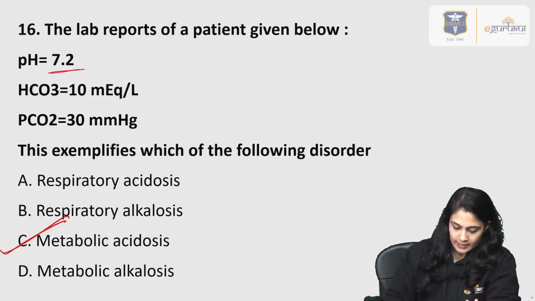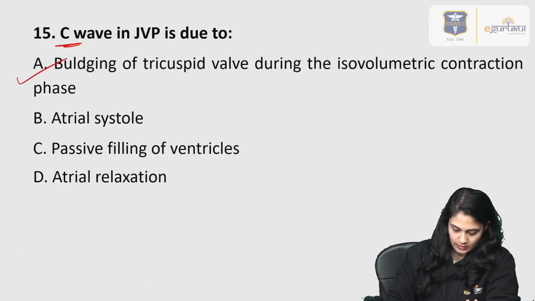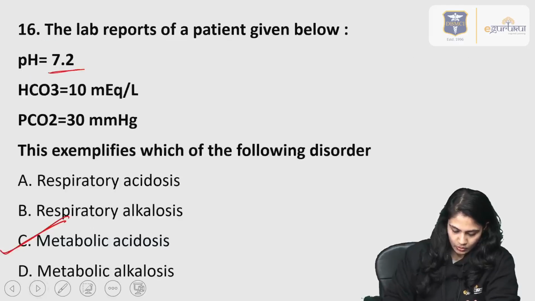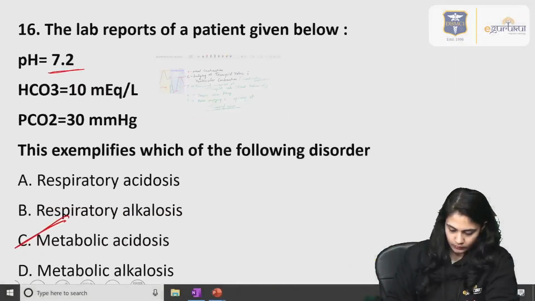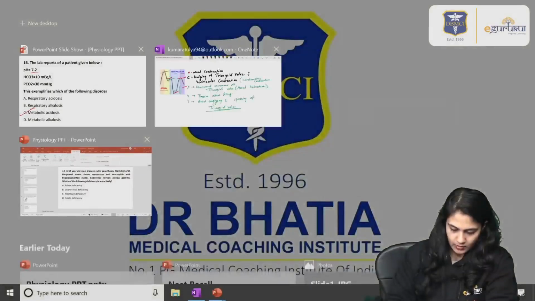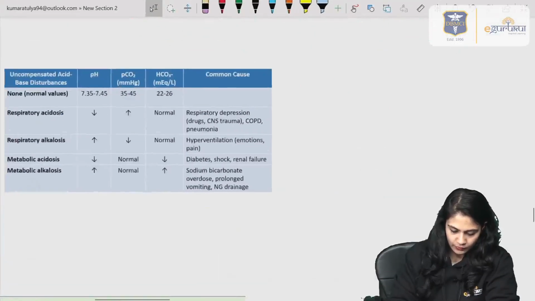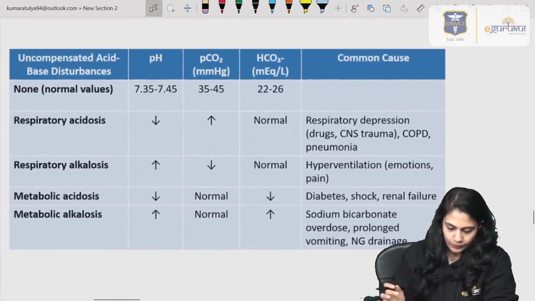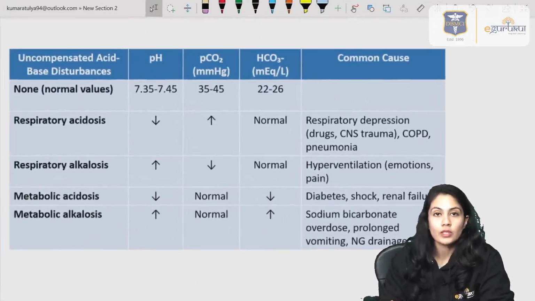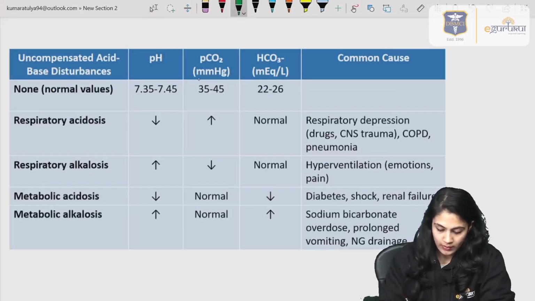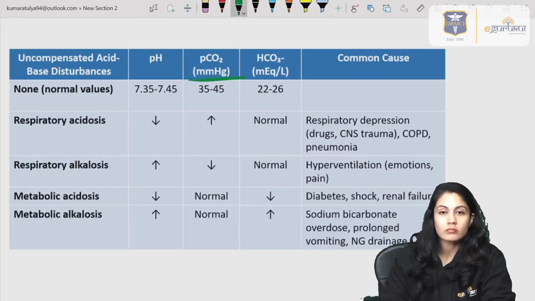And why is it metabolic acidosis? Let's see that, right? If we have to discuss that, we do have a chart for that. Now you can see, first of all, you should know the normal values of a particular substance.